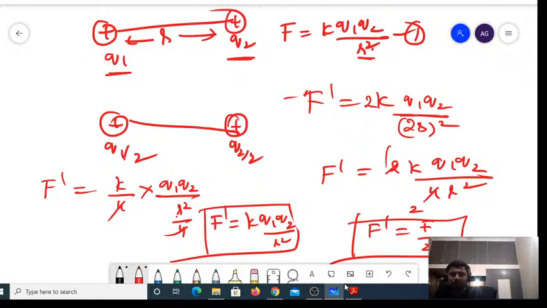You have seen that you have to reduce both the charges by half. If you reduce both the charges to half of their original value, then you are going to reduce the force to 1 by 4 times the initial force. So this is the general thing which you are supposed to remember. Next.